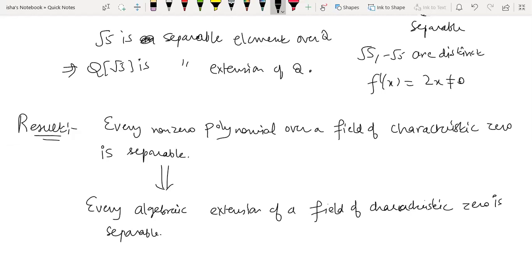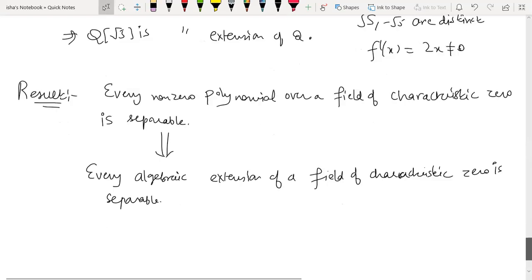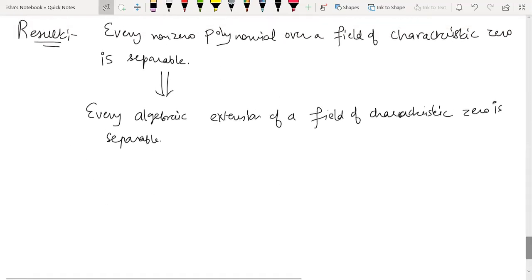So any algebraic extension of Q will be a separable extension of it. It has to be algebraic, right? For a polynomial we just call it separable, but when we come to an element or an extension, then it has to be algebraic first. So this is the result. There are more results, so we'll discuss them next time.